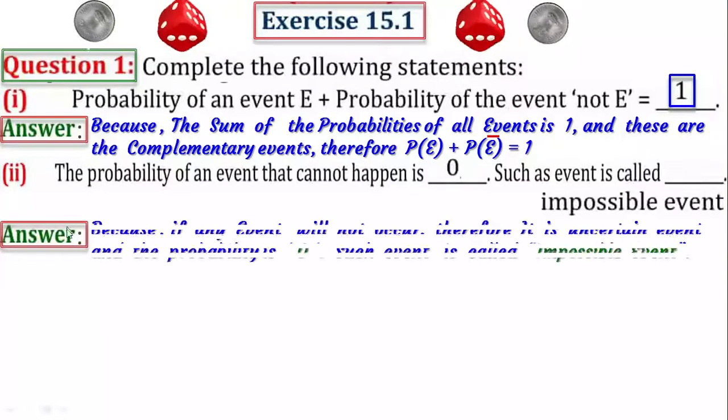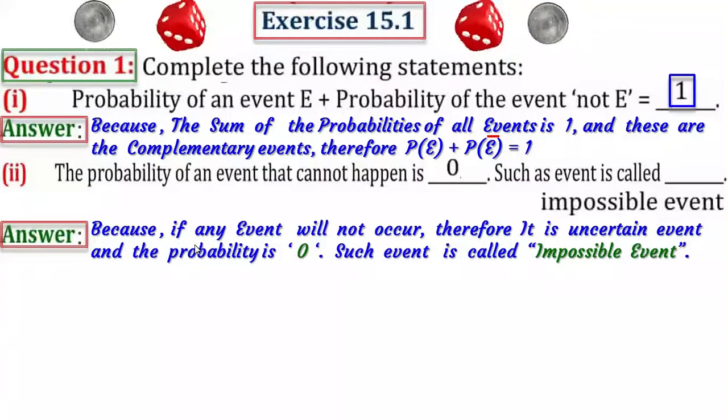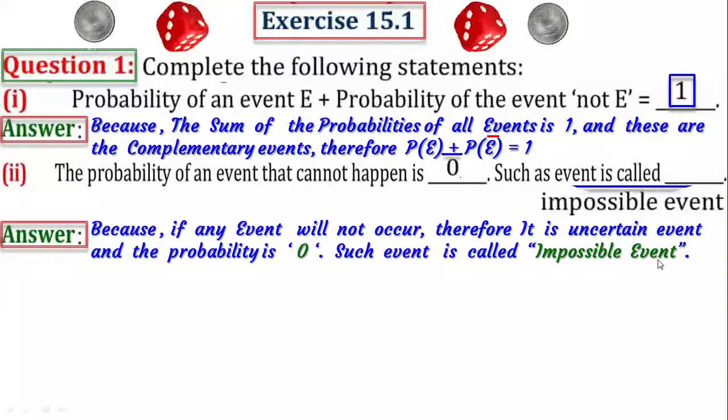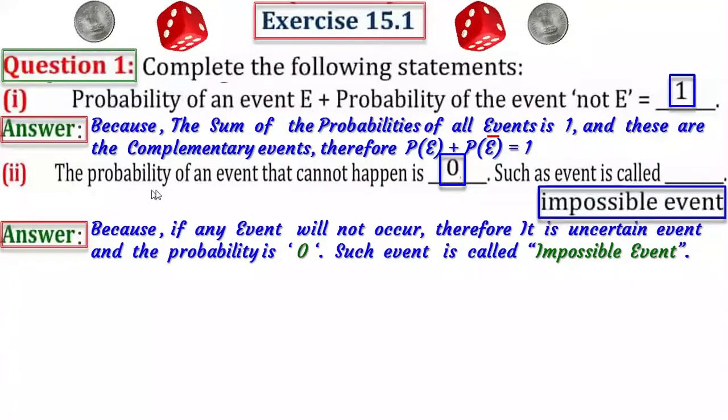Because if any event will not occur, therefore it is an uncertain event and the probability is 0. Such an event is called an impossible event. Therefore, the probability of an event that cannot happen is 0. Such an event is called an impossible event. This will come in this blank.